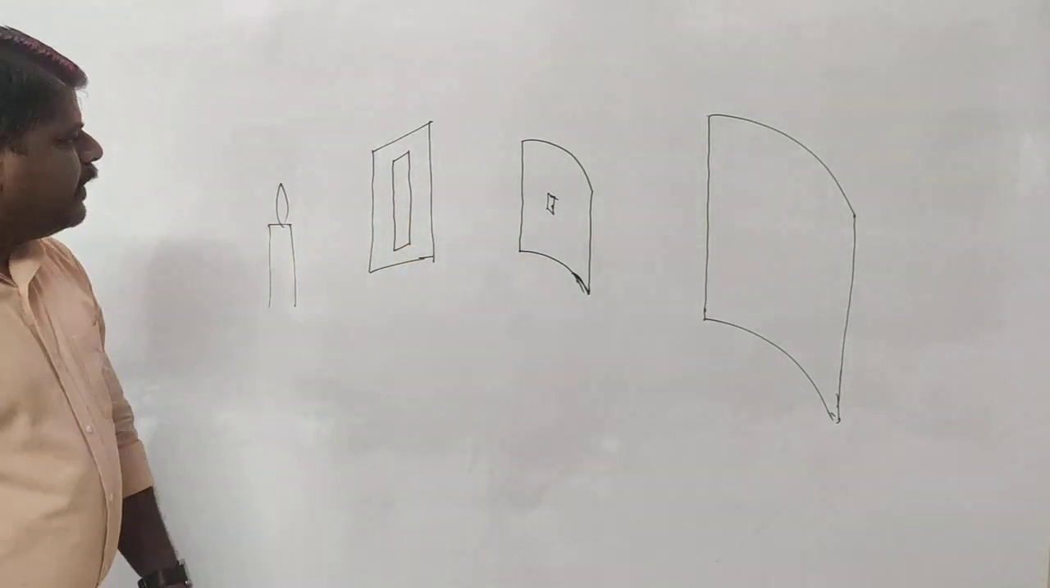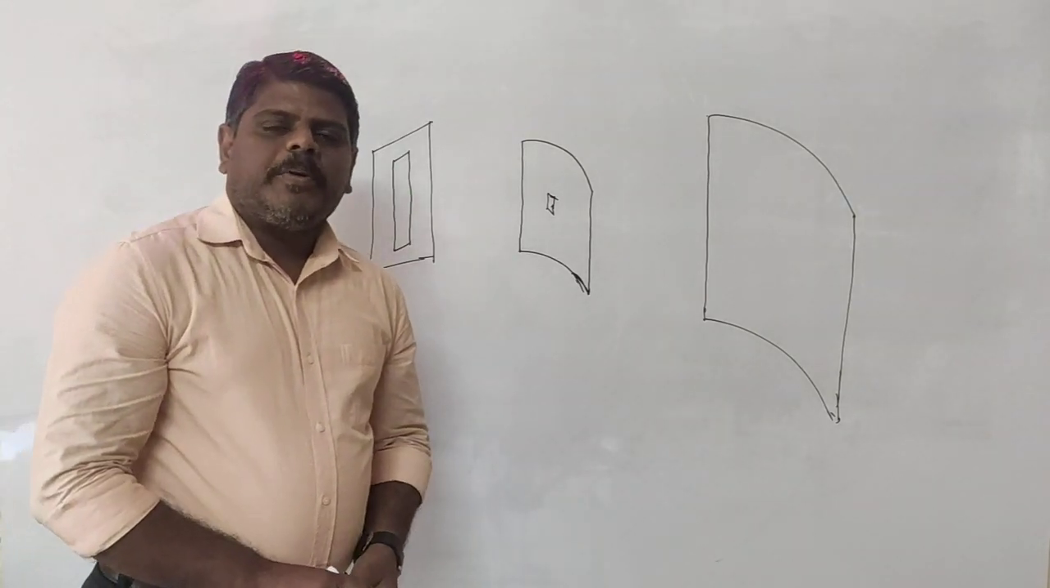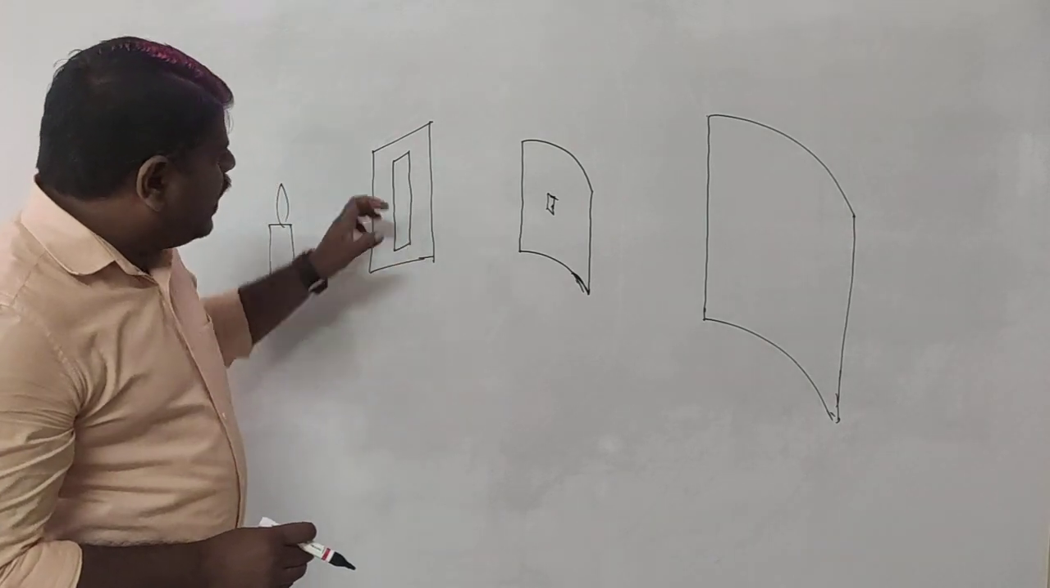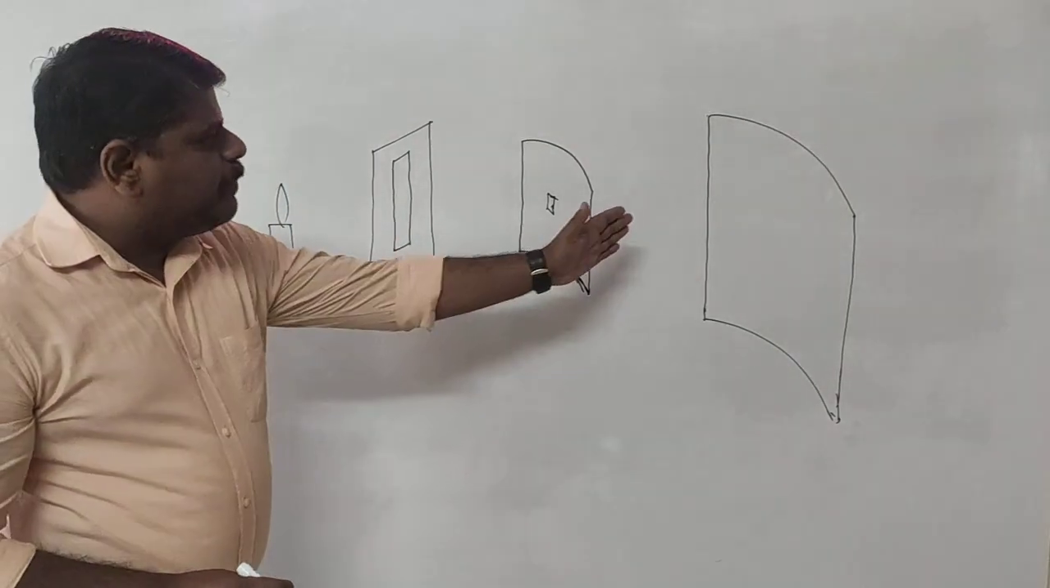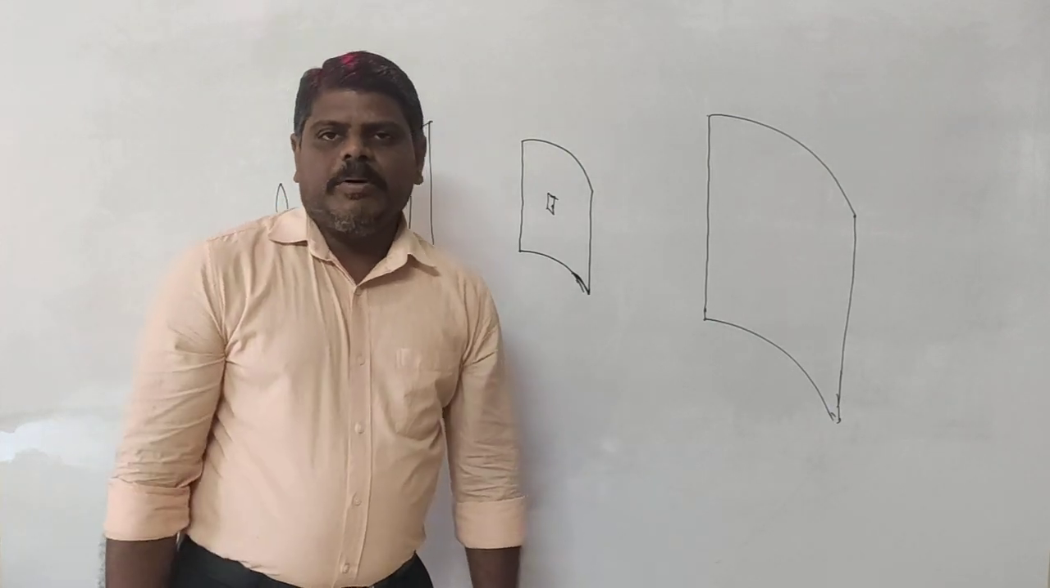You need to remember. First, if you have a circular slit, which type of wavefronts will you produce? The spherical wavefronts. When you use a rectangular slit or a linear slit, then which type of wavefronts will you have? Cylindrical wavefronts are going to be produced.